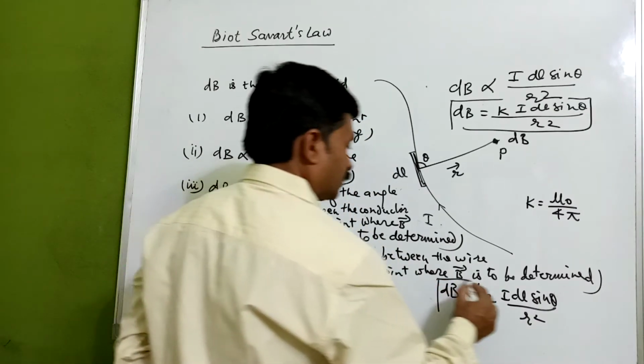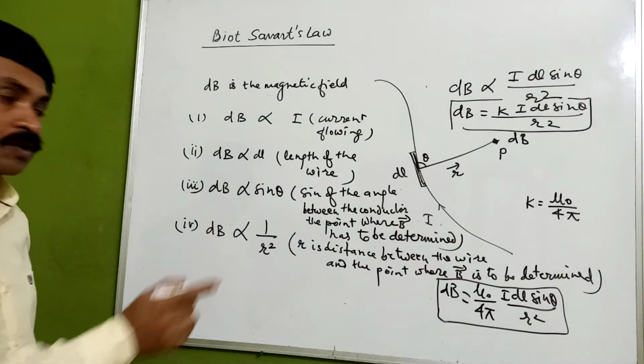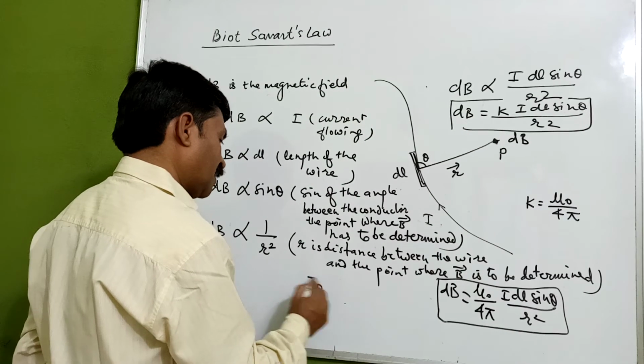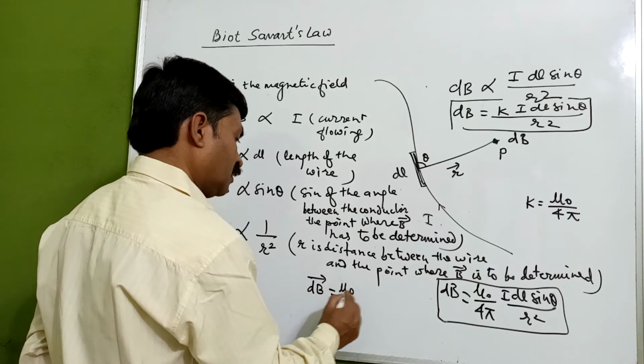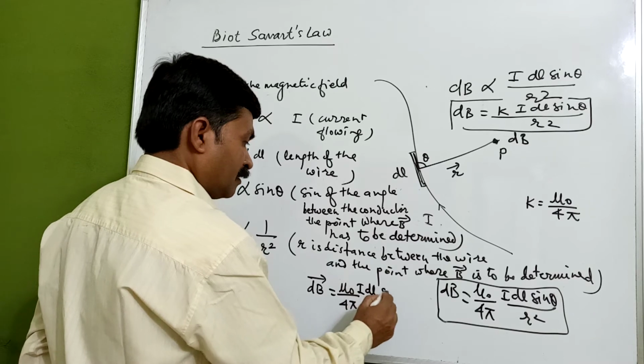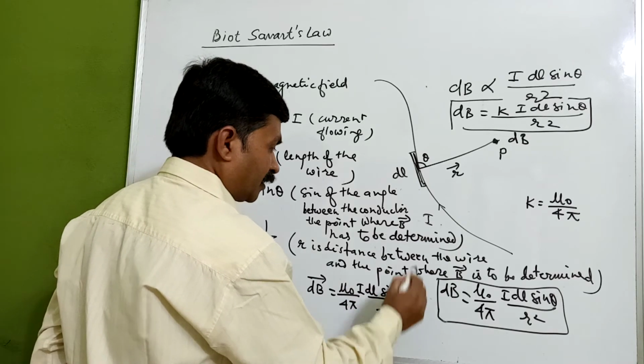Now this relation which we have got is in magnitude form. If you want to convert it into vector form, it will be given by mu naught upon 4 pi I dl sin theta upon r square multiplied with the r unit vector.